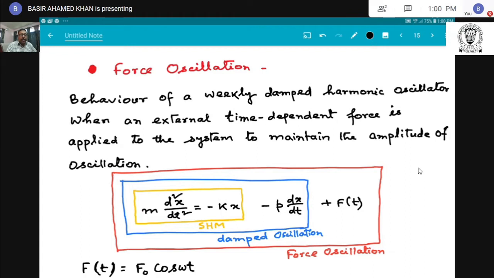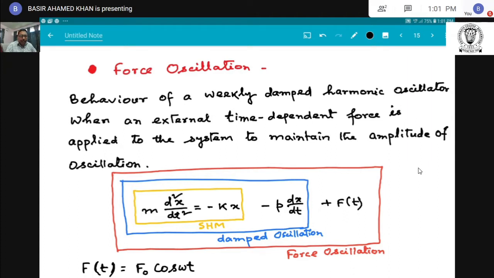Why? That means I want to know the behavior of this harmonic oscillator when an external harmonic force is applied to this motion. This is the forced oscillation. In this class I want to investigate the behavior of a weakly damped harmonic oscillator when an external time dependent force is applied to the system to maintain the amplitude of oscillation.